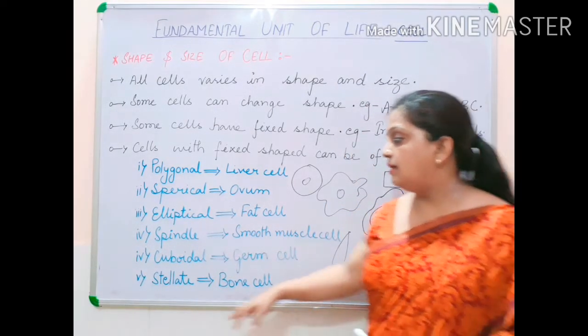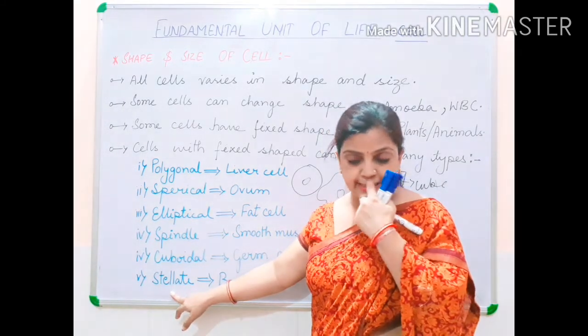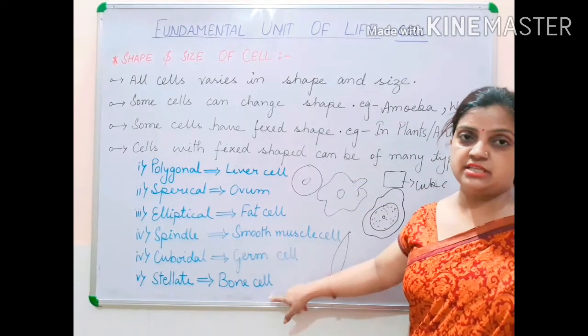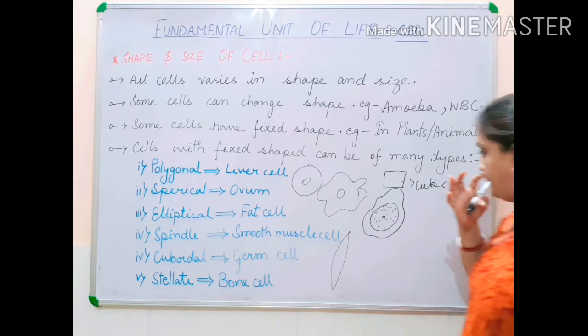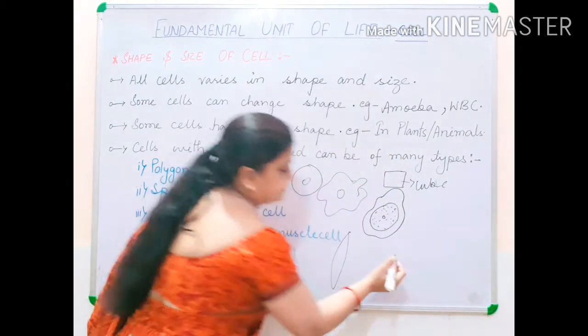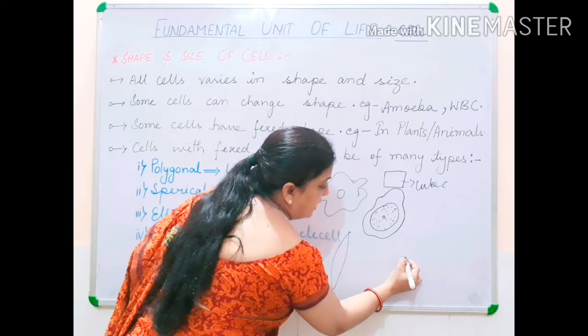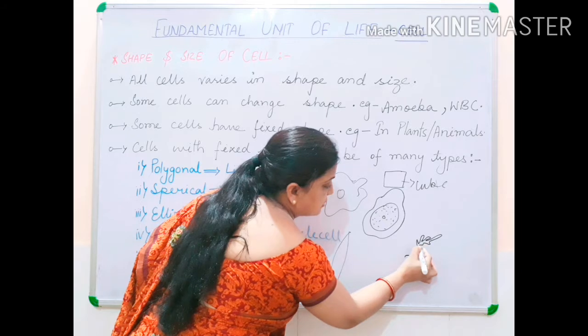Now children, another example of a different shape of cell is stellate, and it is the bone cell. Now what is the shape of a bone cell? If I draw here, this is a nucleus, and then the shape may move like a multiple star-like structure like this.